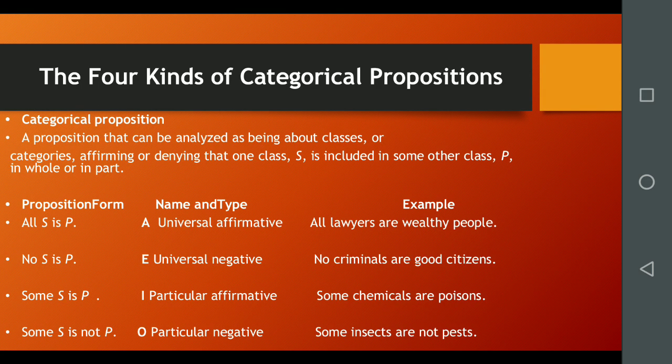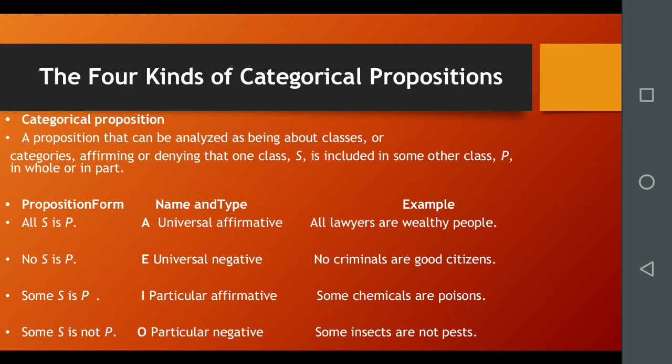There are 4 kinds of categorical propositions, and we need to understand these propositions in order to deal with the rules of syllogism properly. Categorical proposition is a proposition that can be analyzed as being about classes or categories, affirming or denying that one class S is included in some other class P in whole or in part. There is a chart with proposition form, name and type, and example.